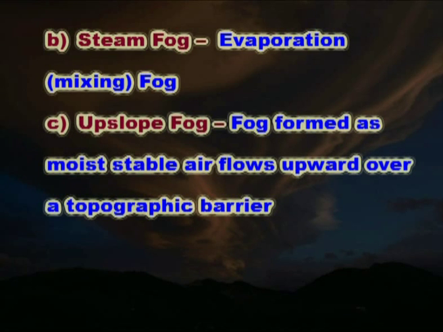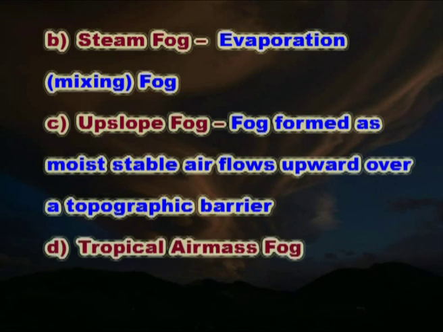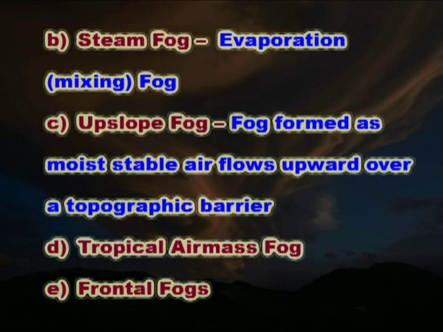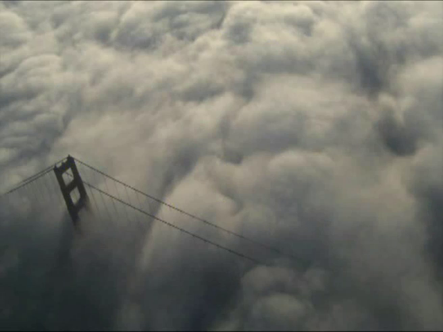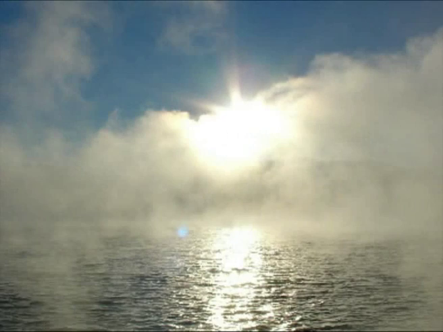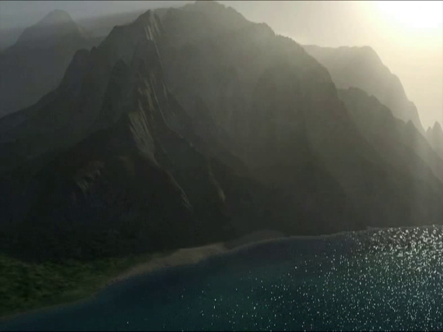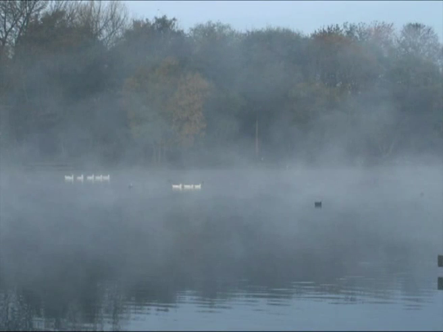It is the fog formed as moist stable air flows upward over a topographic barrier. The next one is the tropical air mass fog, and the next one is the frontal fogs. Fogs are distributed in different parts of the world. Hence, climatology analyzes the effects of fogs and the natural or man-induced dispersal of fogs.